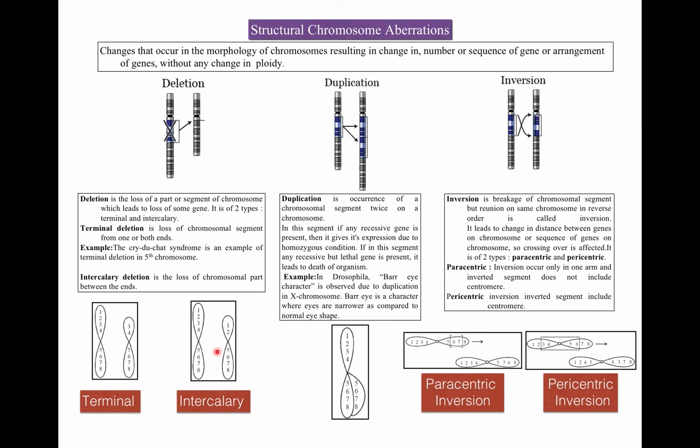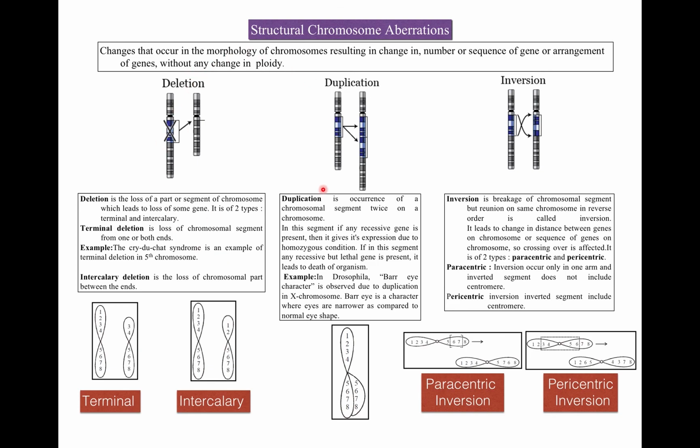Now, intercalary deletion. It is the loss of a chromosomal part between the ends. So here, this is a chromosome which is 1, 2, 3, 4, 5, 6, 7, 8. But now you can see 3, 4 is lost. So now the chromosome is with 1, 2, 5, 6, 7, 8. There are no 3 and 4 genes. So this type of deletion is known as intercalary because there is a loss of 3, 4 genes, which is a chromosomal part between the ends. So this is about deletion.